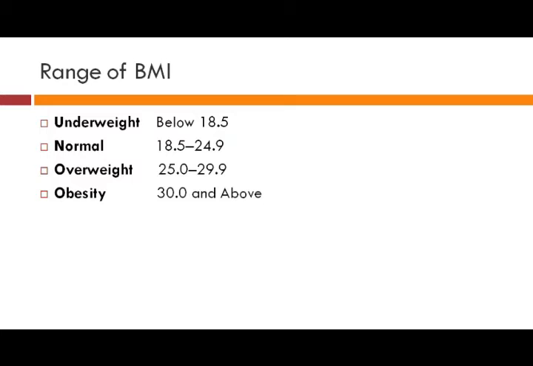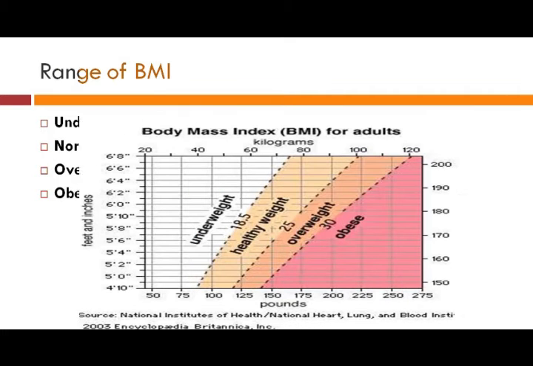Third, if your BMI is between 25 and 29.9, you are overweight, and if your body mass index is 30 and above, then you will be considered obese, meaning you are suffering from obesity, and you need to take care of your body mass index.